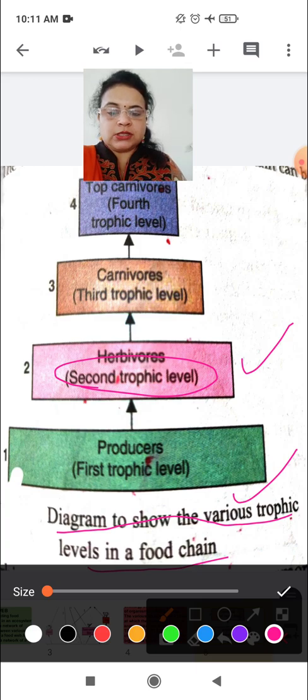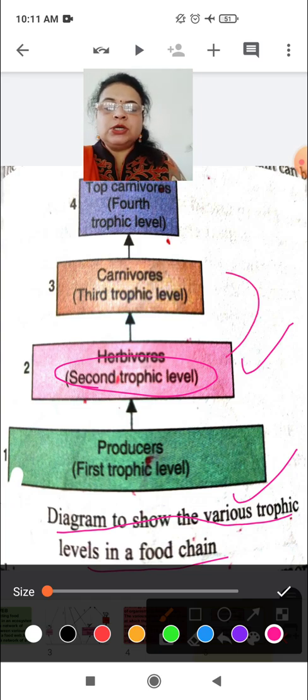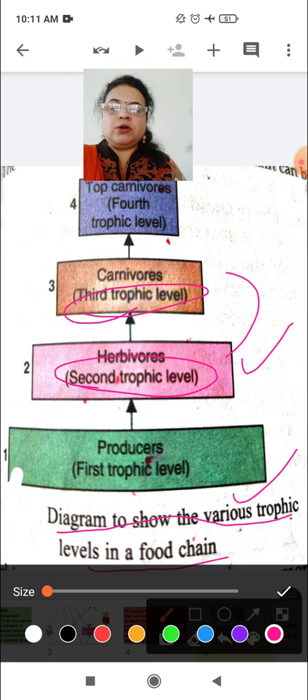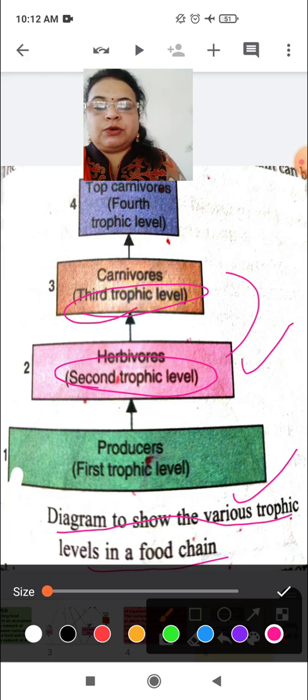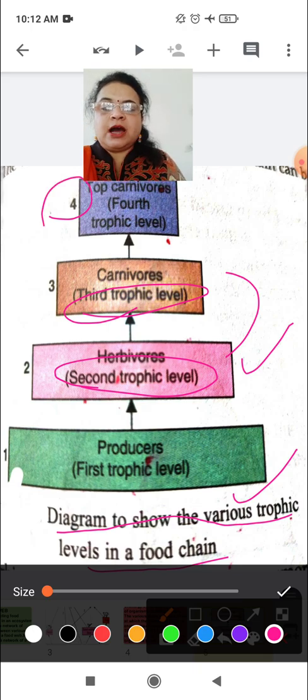All herbivores are put on the level of second trophic level. Then carnivores are dependent on herbivores, so carnivores are third trophic level. And then the fourth level, are known as top carnivores.